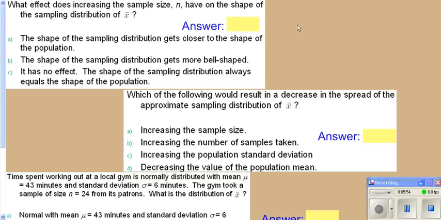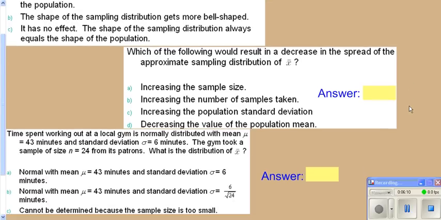So what effect does n have on the shape of your sampling distribution? Well, your sampling distribution begins to look more bell-shaped, more normal, as n increases. Now, if you want to decrease how spread out it is, you then need to choose larger sample sizes.